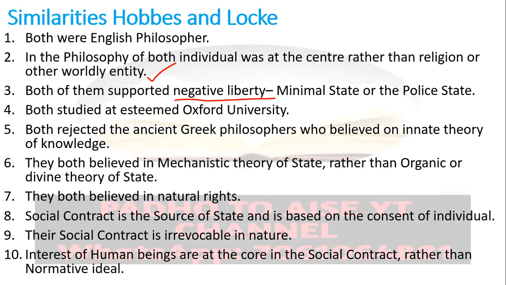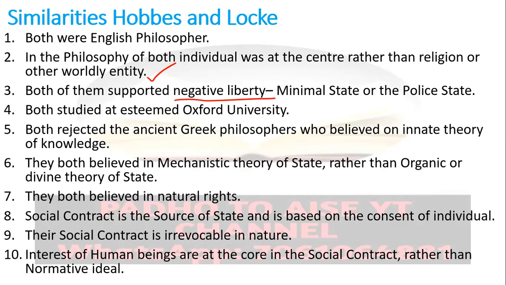See, if a philosopher is supporting the minimal state or the police state, in other words, if the philosopher is advocating that the state should not interfere in the life of an individual, the state should only provide security and safety to the individual, then such philosophers are kept under the domain of negative liberty. On the other hand, the philosophers or thinkers who argue that the interference of the state is justified in the life of an individual are kept under positive liberty.